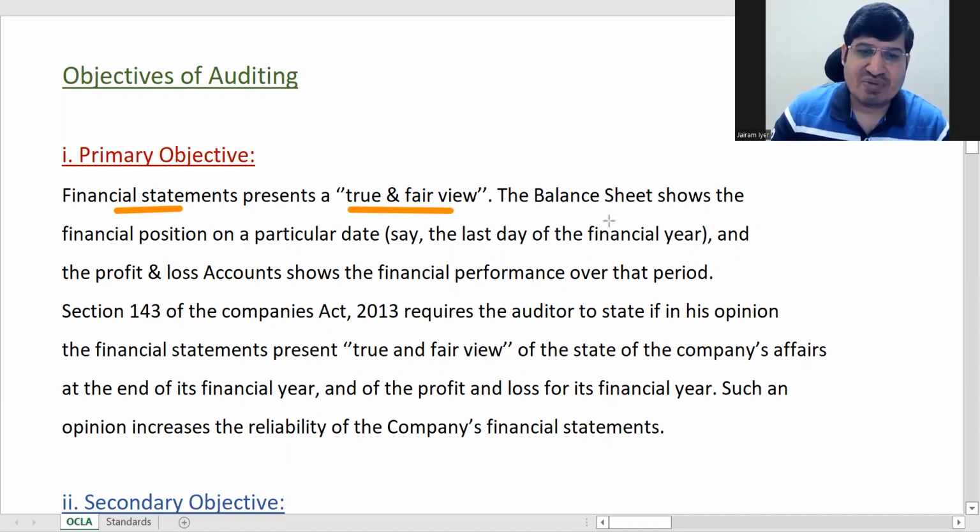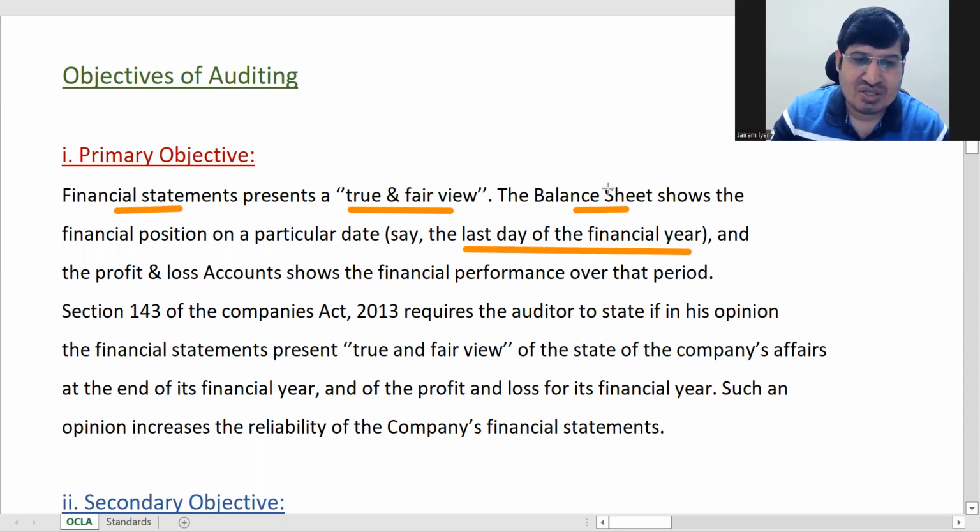Financial statements mainly include the balance sheet and P&L, and sometimes the cash flow statement also comes in. But the main thing is your balance sheet and P&L, correct? The balance sheet is a position statement, the balance sheet on the last day of the financial year, that is at the end of a particular date.